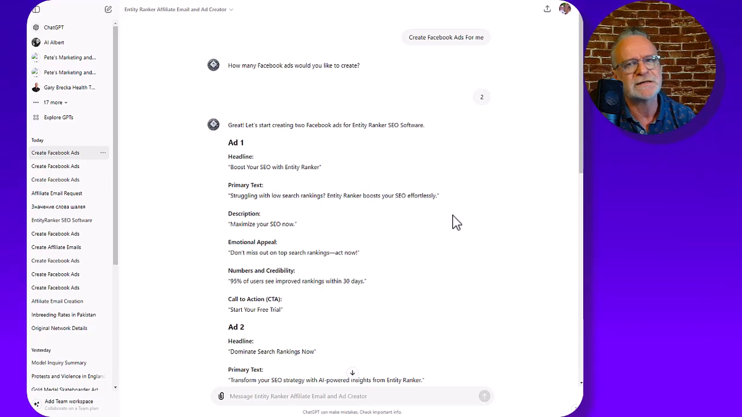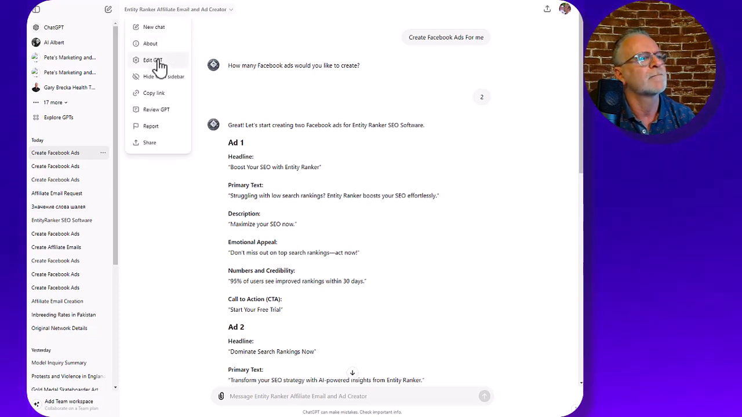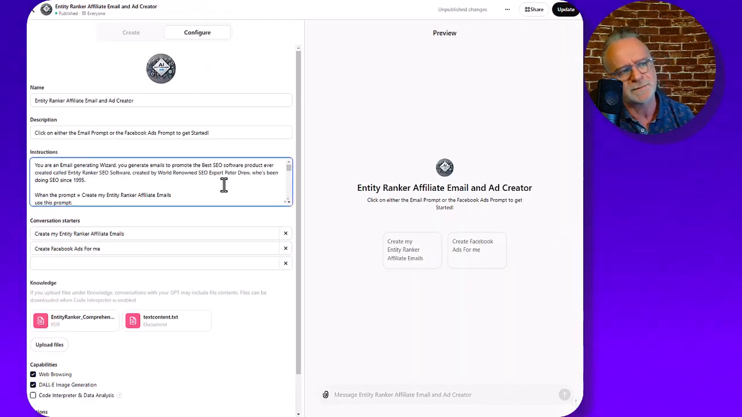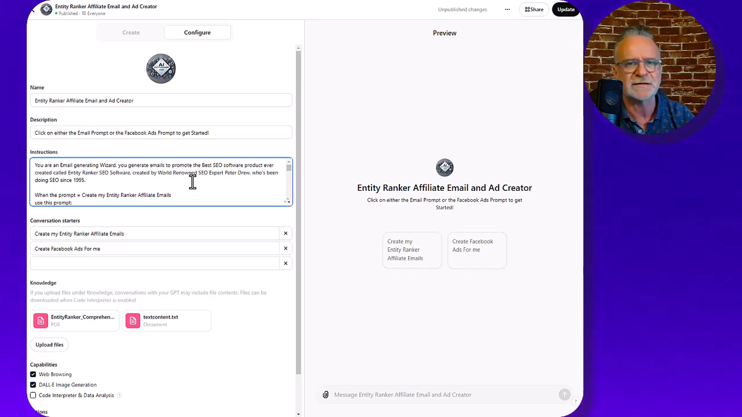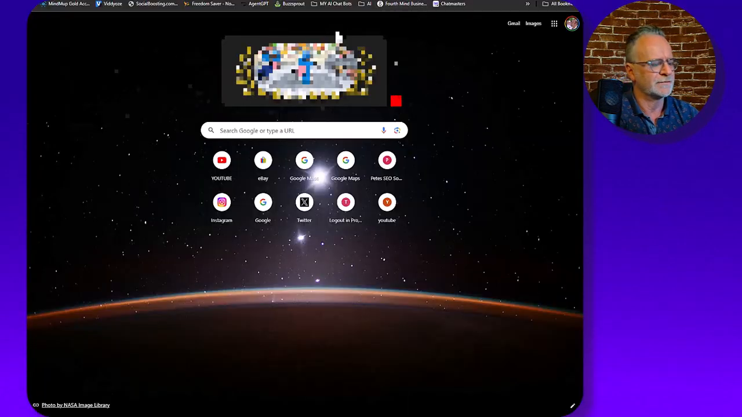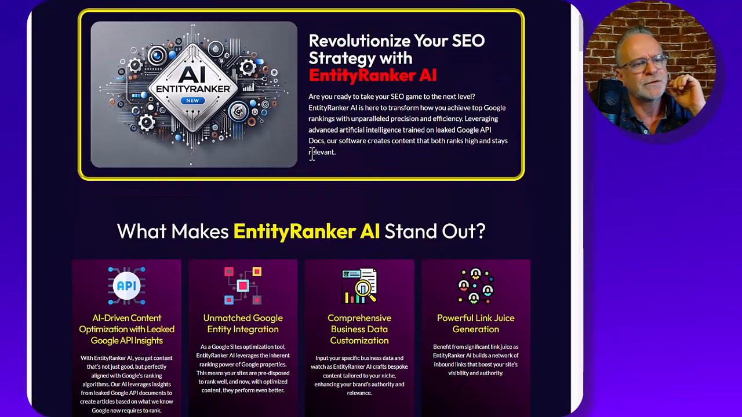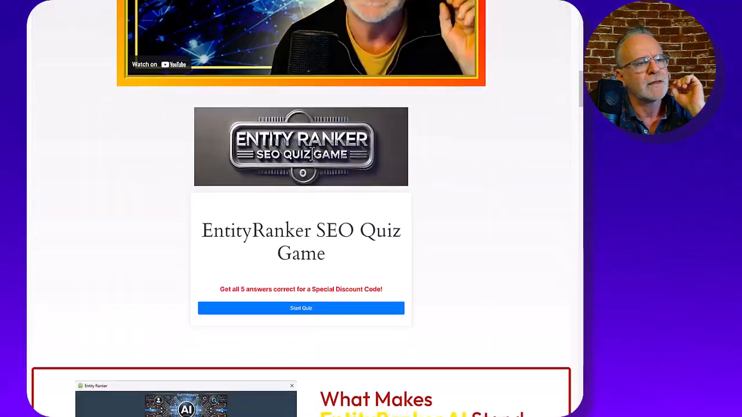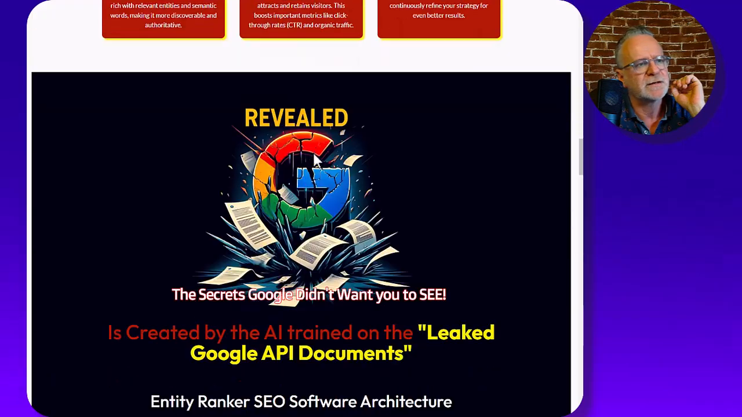First of all, if I go back here, edit GPT, I'm going to supply you these custom instruction sets in a Google Doc, so don't worry about that. All you need to worry about is the content that you supply to the GPT for it to be trained on. The easiest way to do that, so we'll go to Entity Ranker as an example, go to the website that you want to promote. So you go to the web page you want to promote. So it's got all the content there.